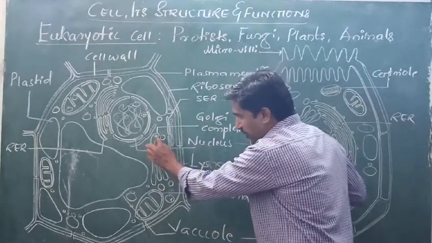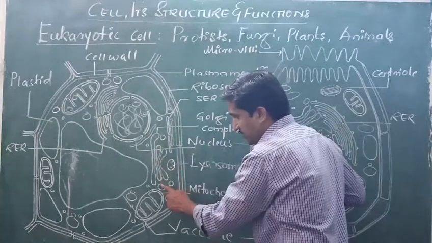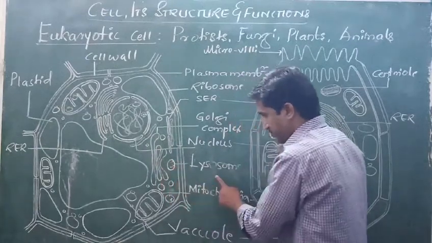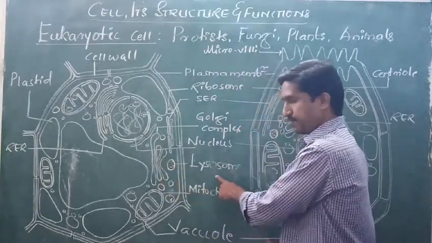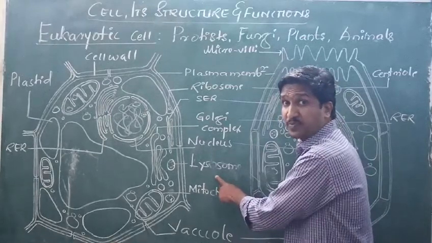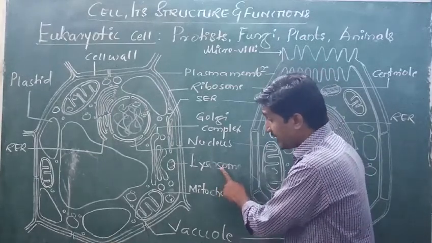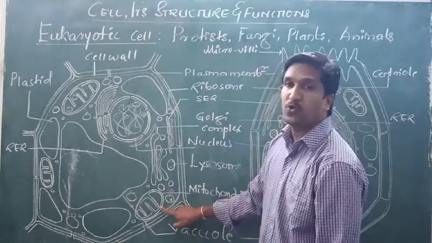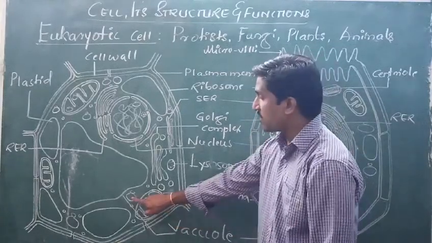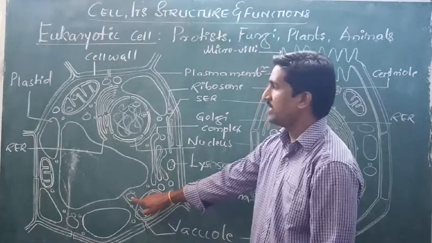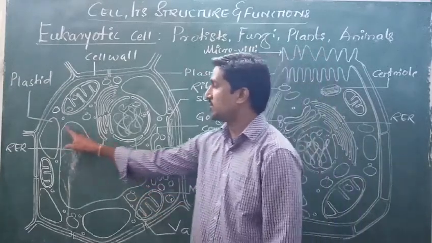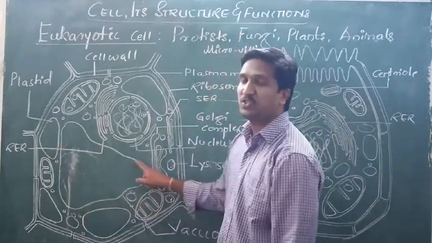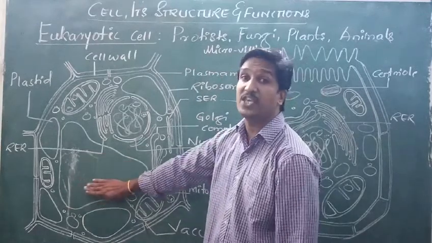From this Golgi complex, newly pinched vesicles come out and form lysosomes. And beside that lysosome, there is one more cell organelle called the mitochondria. Along with that, ribosomes. And there is a large central empty space called the vacuole.